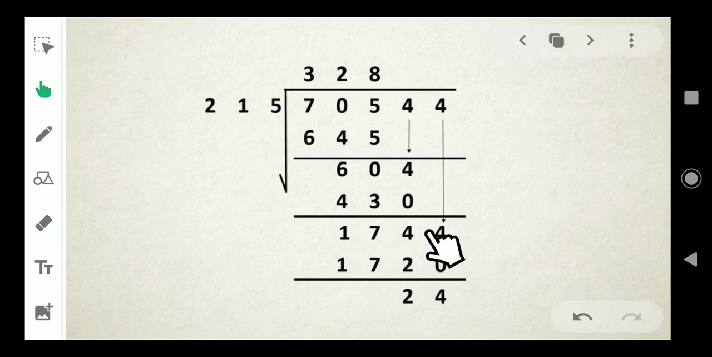If a bigger number comes, we should multiply the given divisor by bigger digits. That means here, if we multiply with 8, 215 into 8, we will get 1720. Subtract it. 4 minus 0, 4. 4 minus 2, 2. 7 minus 7, 0. 1 minus 1, 0. So, which is the dividend here? 70,544. Which is the divisor? 215. And quotient is 328. And the remainder is equal to 24.